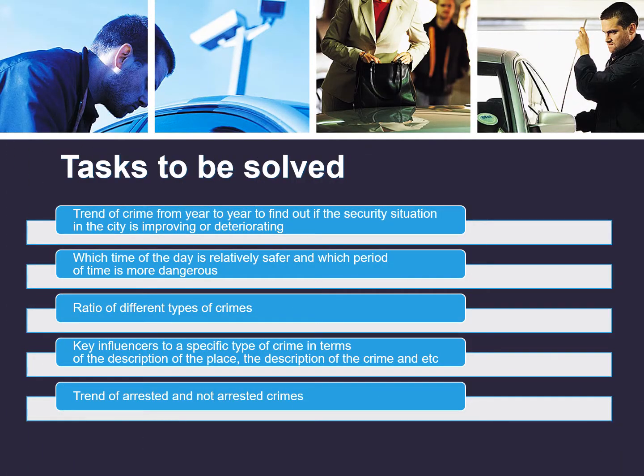To achieve our goal, we are trying to solve the following tasks in our project. Firstly, we want to know the trend of crime from year to year to find out if the security situation in the city is improving. Secondly, it is also important for us which time of the day is relatively safer and which period of time is more dangerous. Thirdly, since everyone knows that different types of crime have different levels of harm, we are interested in the ratio of different types of crimes. Next, key influencers to a specific type of crime in terms of the description of the place and description of the crime will be found, and the trend of arrested and not arrested crimes will be identified.